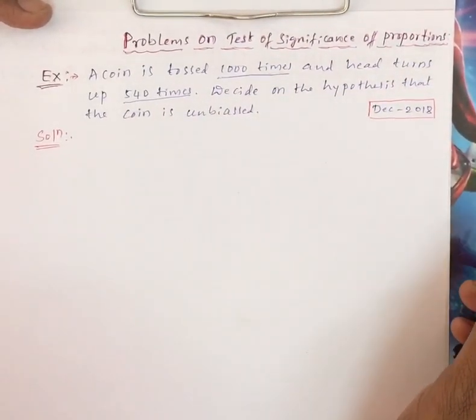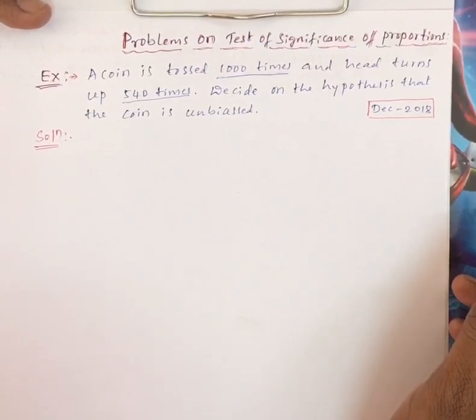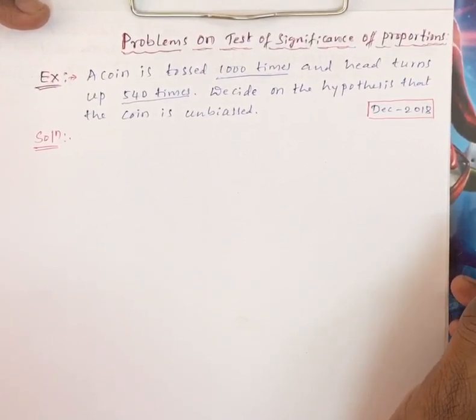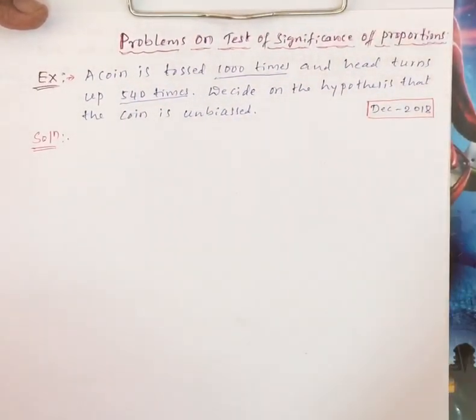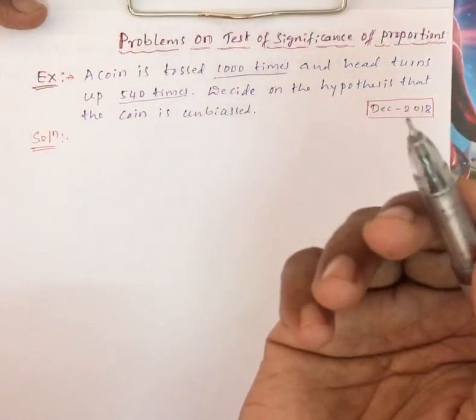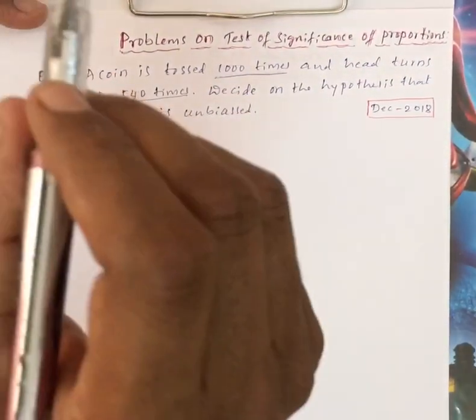So we know the definition of significance. z ranges between minus 1.96 to plus 1.96, and that is 95%.